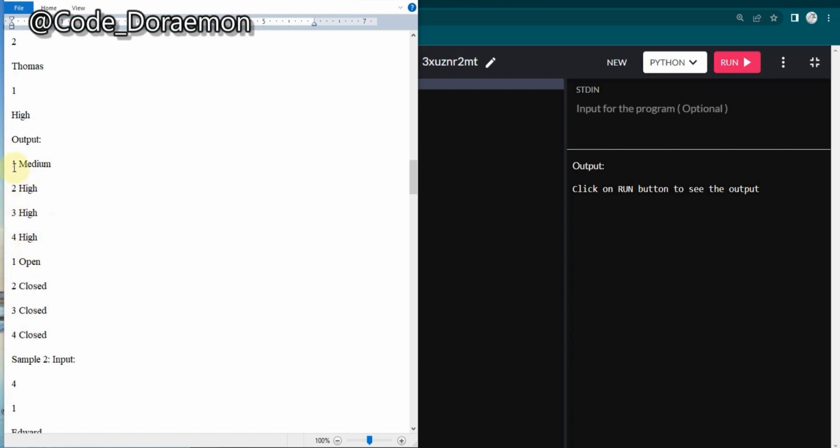So it seems like this needs to be stored somewhere in an object structure and then it should be accessed. Here also they have passed as high. So I think whichever is high over here should be marked as closed, and if it's not high it should be marked as open. So this is what I guess for this sample case, and we'll look into the next one.